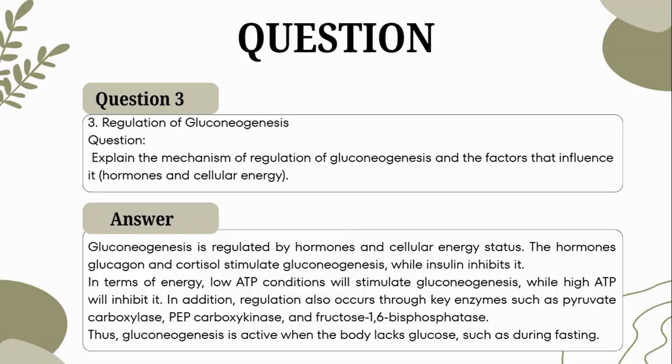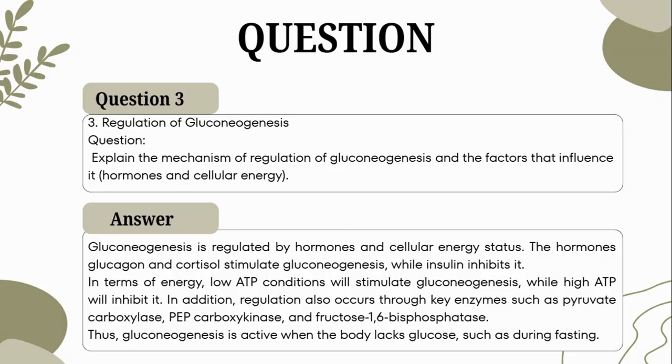Next question about regulation of gluconeogenesis. Explain the mechanism of regulation of gluconeogenesis and the factors that influence it, or hormones and cellular energy. So, gluconeogenesis is regulated by hormones and cellular energy status. The hormones glucagon and cortisol stimulate gluconeogenesis, while insulin inhibits it. In terms of energy, low ATP condition will stimulate gluconeogenesis, while high ATP will inhibit it.